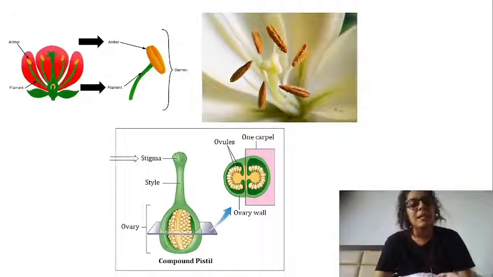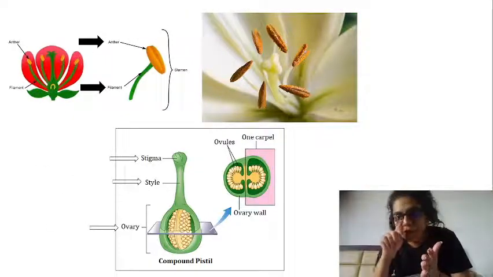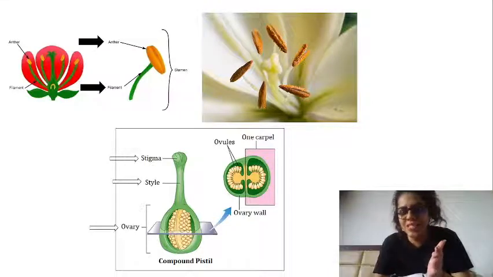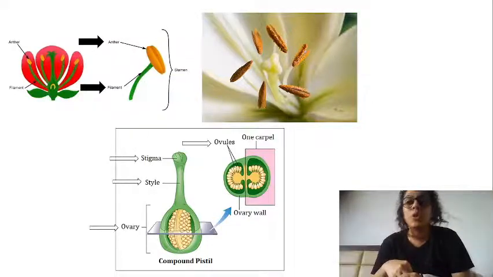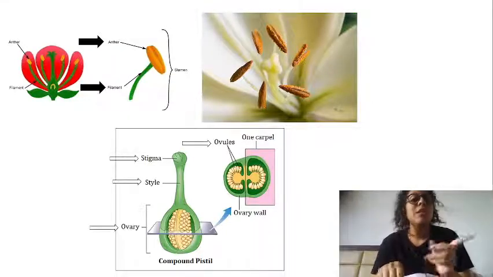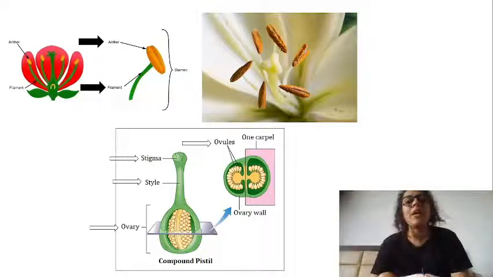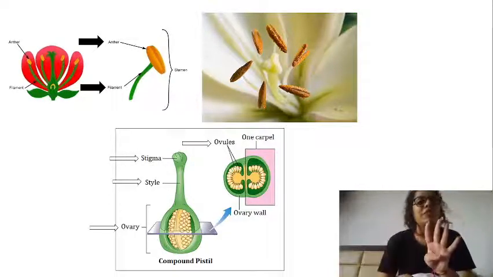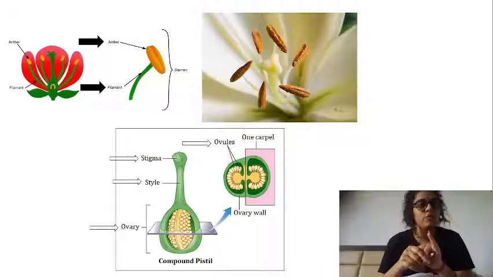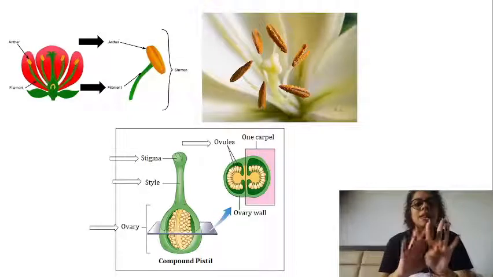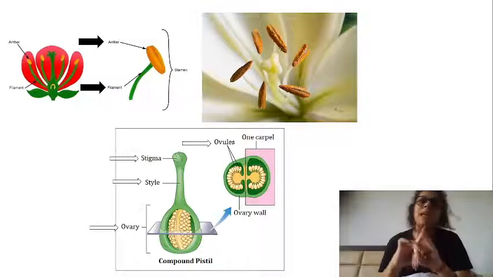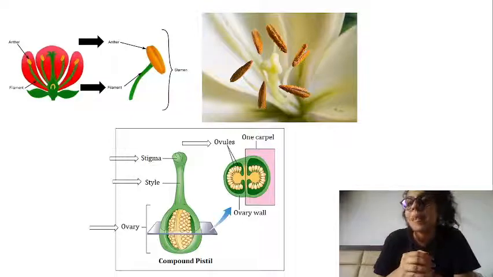So this is stigma, this is style, and the lowermost part is the ovary. Inside the ovary, can you see small locule-like structures? These are known as ovules. After fertilization, this ovary becomes the fruit and ovules become the seed. Imagine a mango in your head. Mango is the fruit, and inside the mango there is a seed, that is the ovule over here. So the four whorls of the flower are calyx, corolla, androecium, gynoecium. The parts are sepals, petals, stamen, and carpel. Very important from the examination point of view.